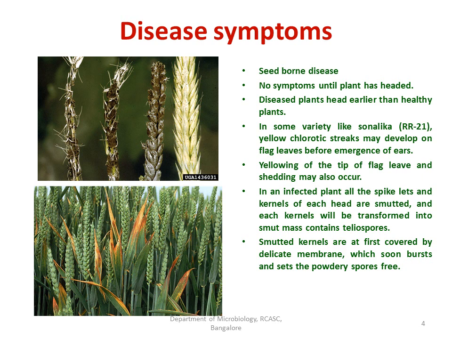So once again, I will talk about the disease symptom. As I was mentioning, this is one of the seed-borne diseases. You cannot differentiate the healthy and the infected plant initially. Later, what happens? The diseased plant starts producing the inflorescence or the head before that of a healthy plant.